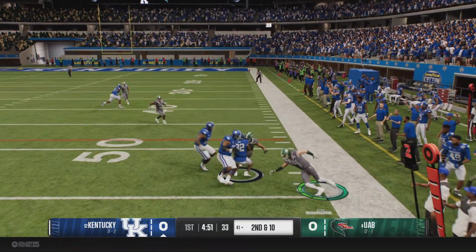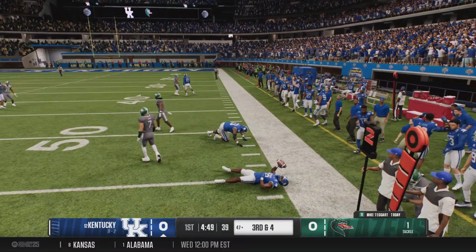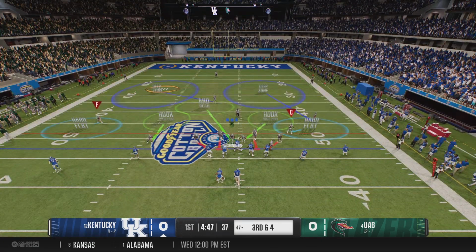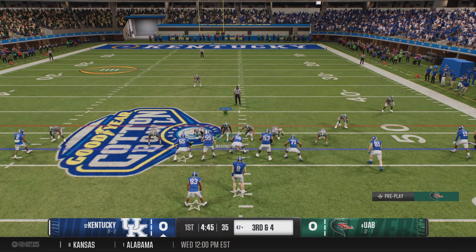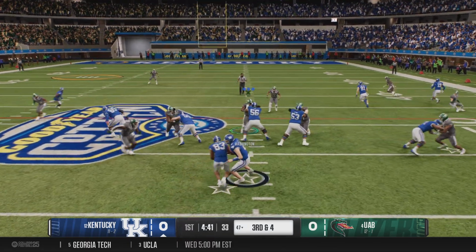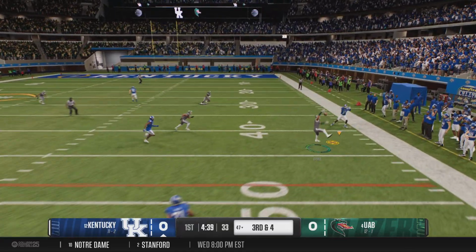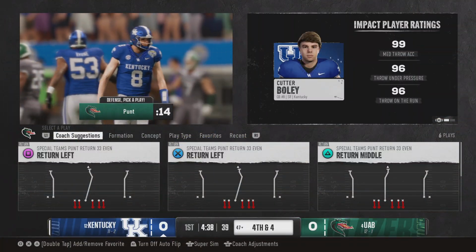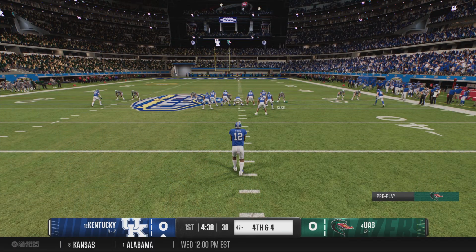Here's a screen pass to the running back. Receiver brought down after a short pitch and catch. So on the opening drive, it's now 3rd and 4. I love early in a game like this where you get the running back involved. You just get his hands on the football. Also, nice easy screen. Gets the quarterback settled into the game. Nice easy throw. And look at this. It ends up being a huge play.